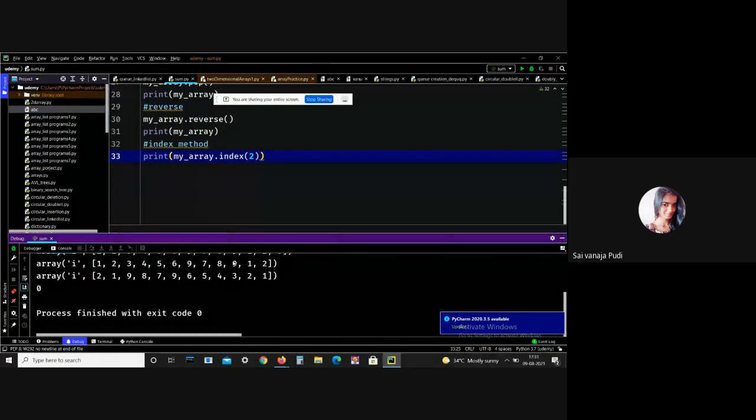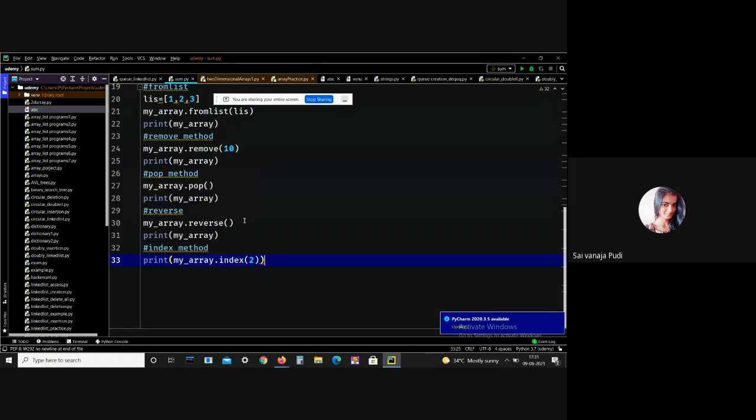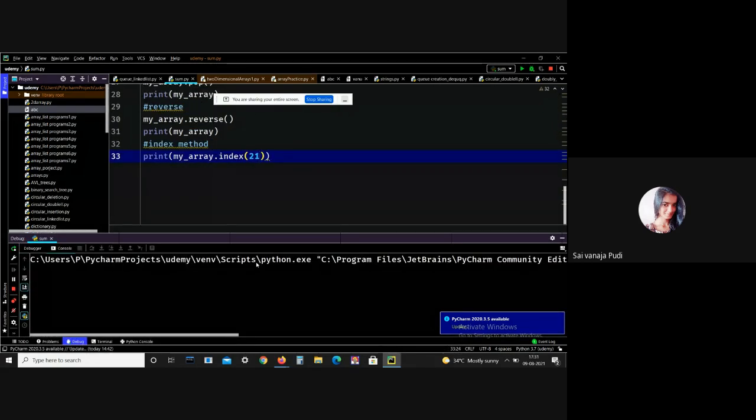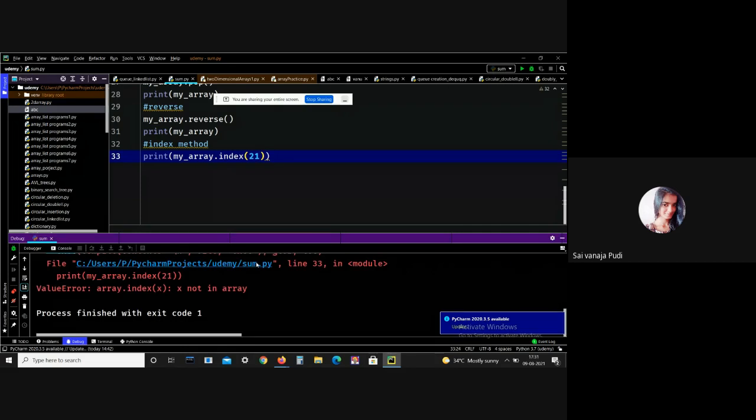See, we got the output 0. Let me print that, it is 21. See, here we got the output that is 21. It means this index 21 is not present in the array, so that is why we got that error.